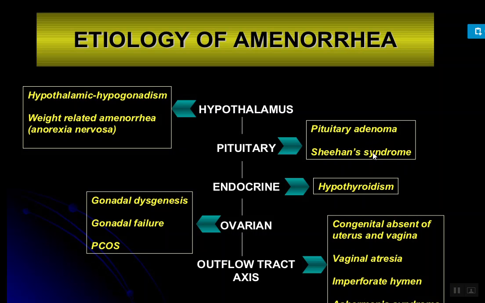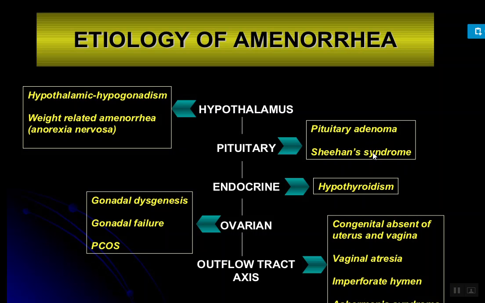Autoimmune means by self. Next, pituitary radiation: if the pituitary gland is exposed to radiation, either X-ray, UV rays or any other, there are chances of amenorrhea.